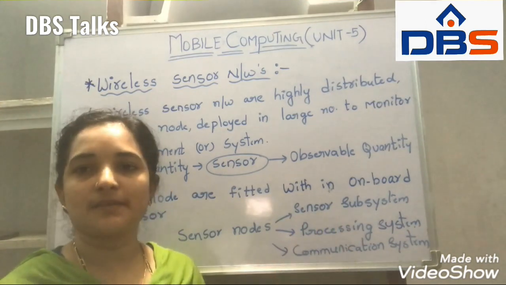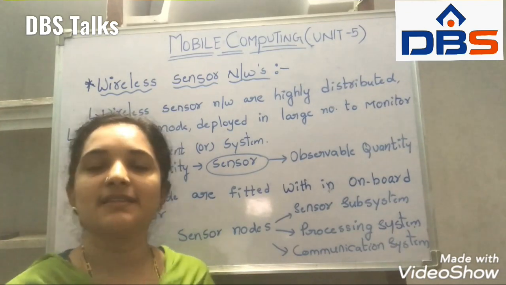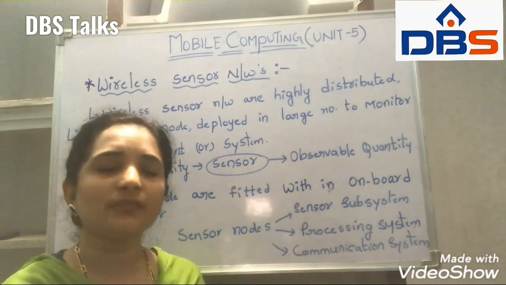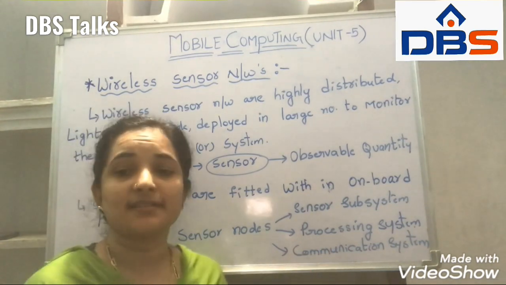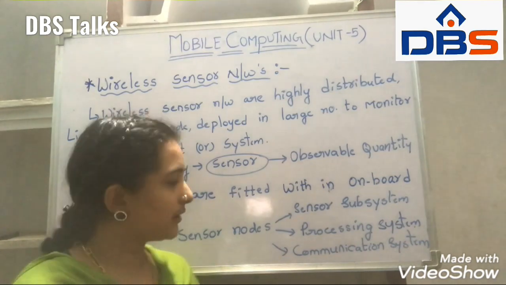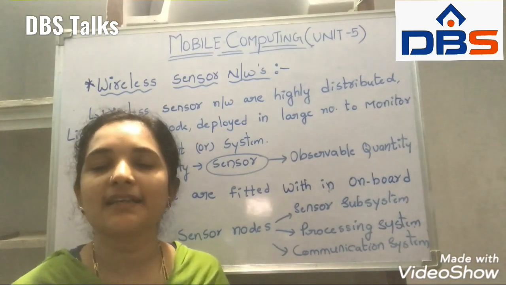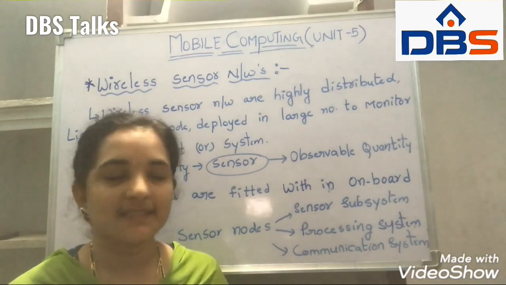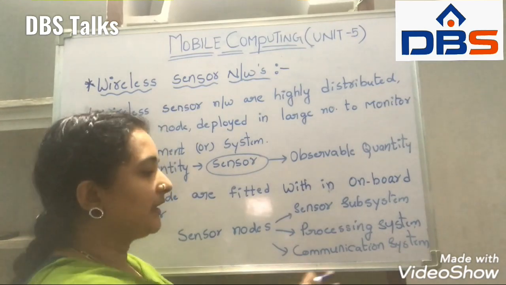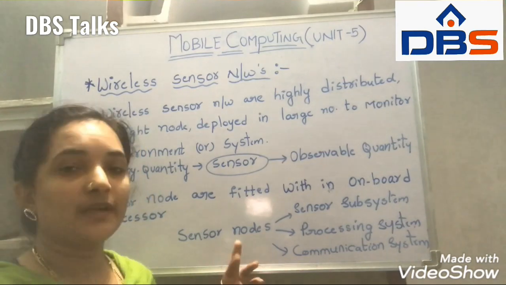Coming to the first one, the sensor subsystem is mainly used for sensing. Next, the processing system is mainly used for processing power. Next, the communication system is used when the data has been sensed, in order to send it back to the observer or any location. That is called the communication system. These are the three parts of the sensor nodes we have here.